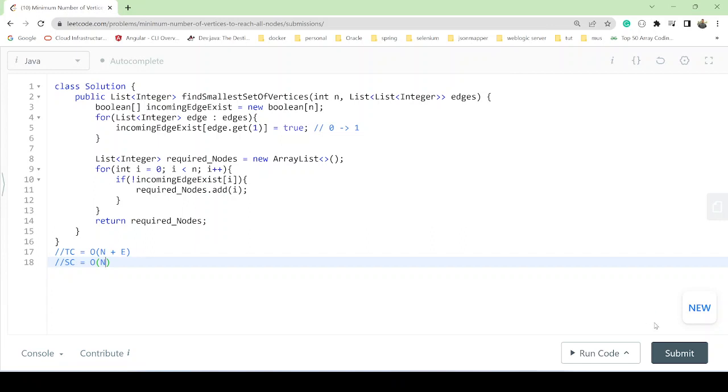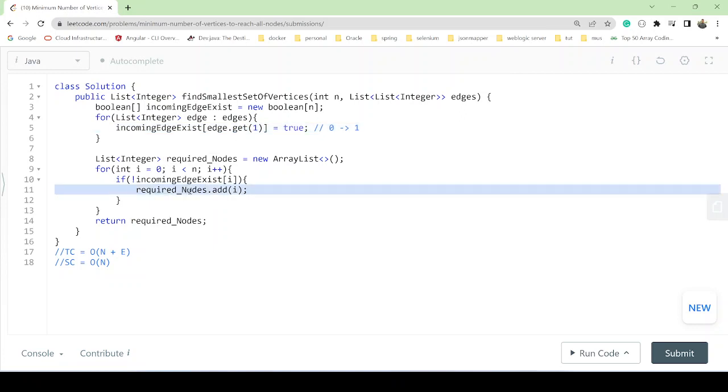We'll check the in-degree, we have to find the in-order, and mark true or false if an incoming edge is there or not. If an incoming edge is not there, it means we have to find those nodes that don't have an incoming edge, meaning the edge is outgoing from here. And that will come over all the nodes we are traversing, so that's why the space will be O of n.